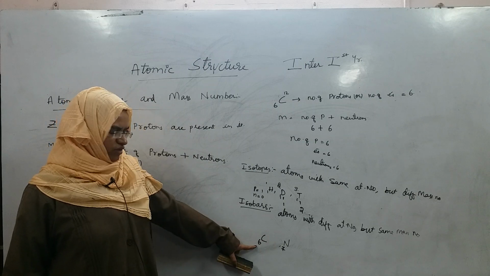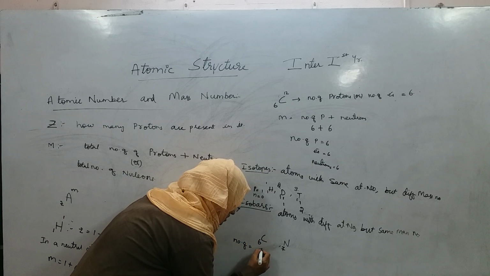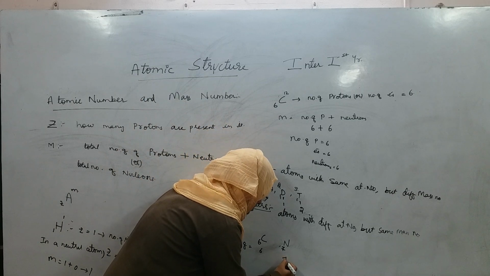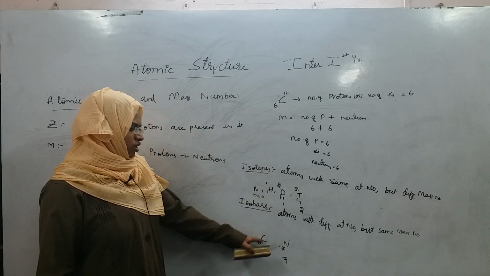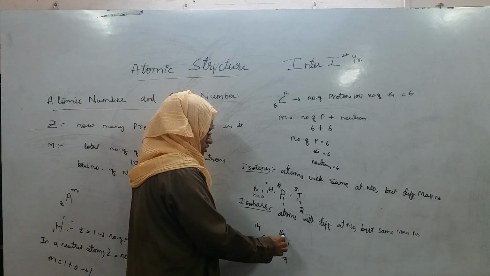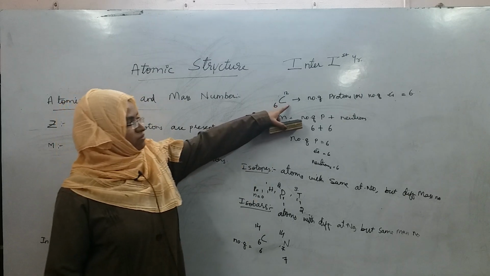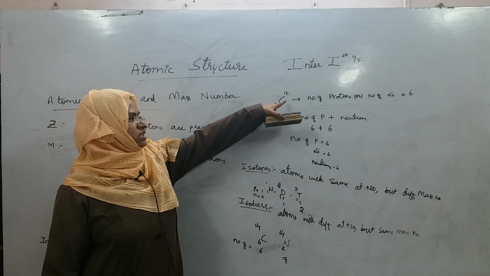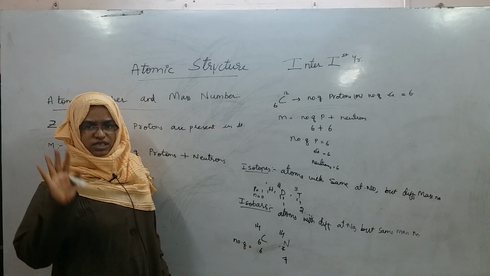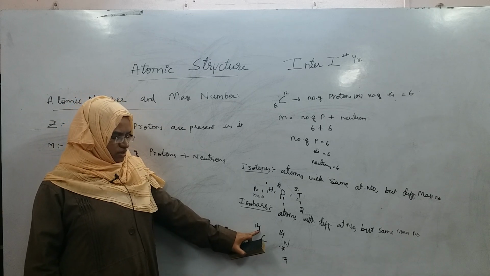What is the atomic number of carbon? 6. That means the number of protons is 6. Atomic number of nitrogen is 7. That means the number of protons for nitrogen is 7. Right? The mass number of this carbon I am taking is 14 and nitrogen is also 14. This carbon is not the carbon of relative abundance 99%, which had 12. I have taken another carbon in which the relative abundance is very small, 0.01%. That carbon I have taken and its mass number is 14.